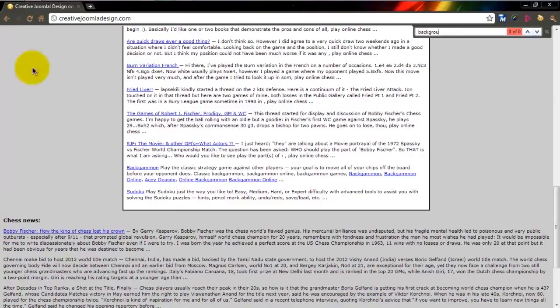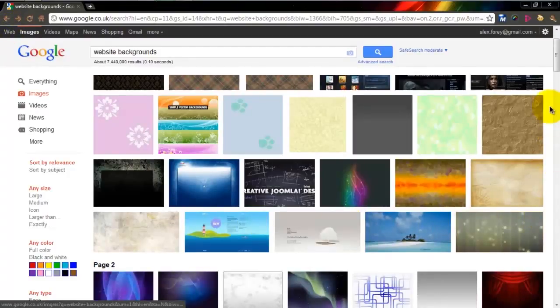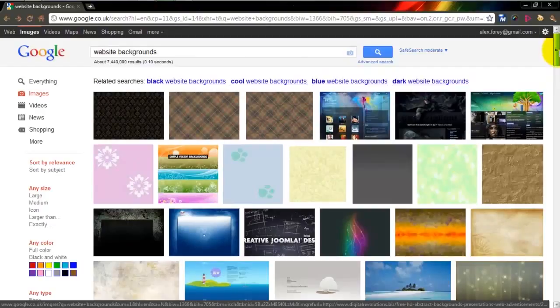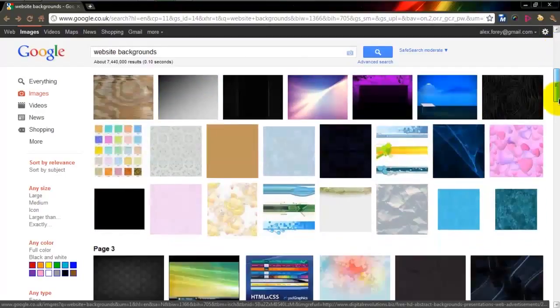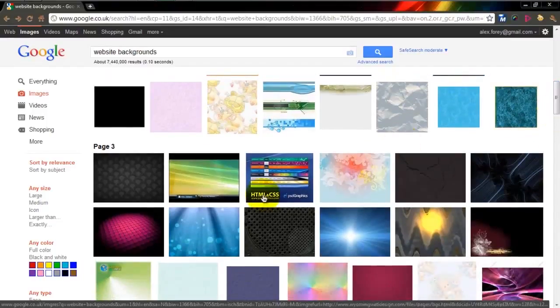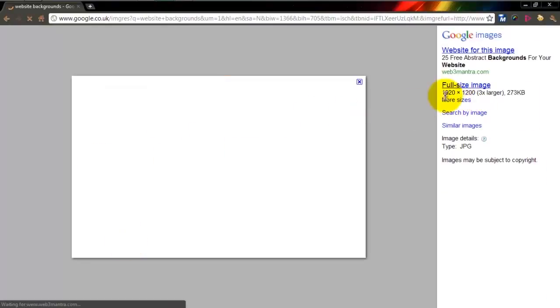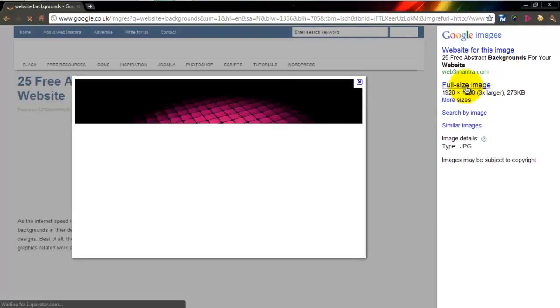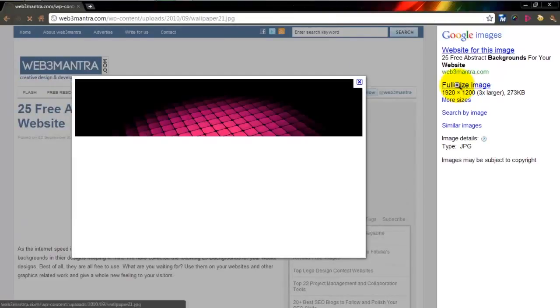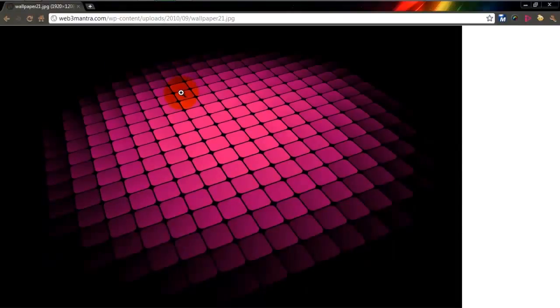Okay, that doesn't work for some reason. So let's go find somewhere else. I quite like... let's find something further down, maybe. I quite like this one, although I'm not sure about the... Also, it's a good size, 1920 by 1200. I'm not sure about the colour, but we can do stuff about that later. So let's go and save this to a place.